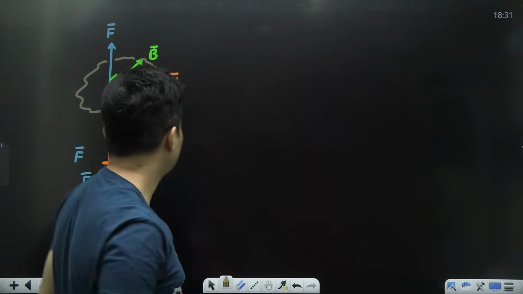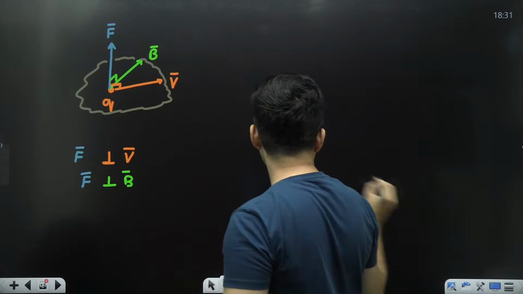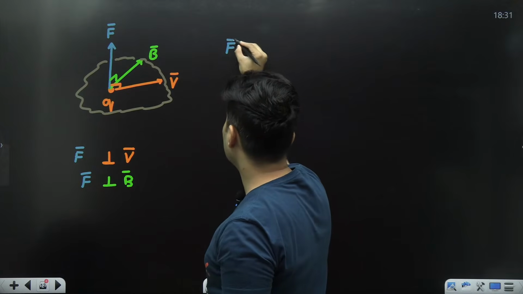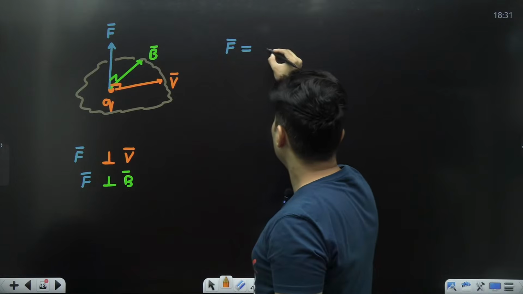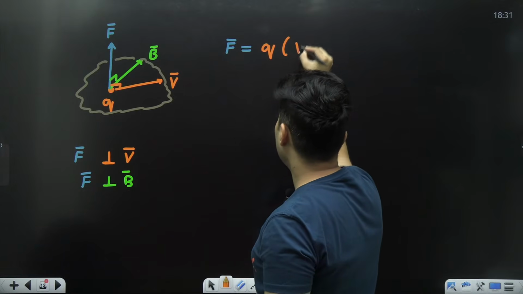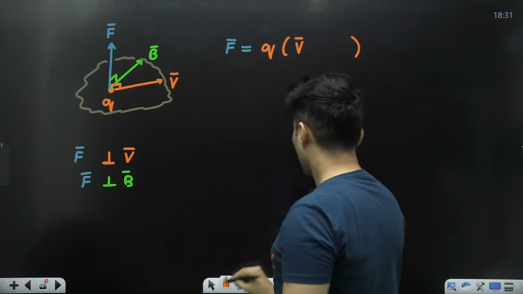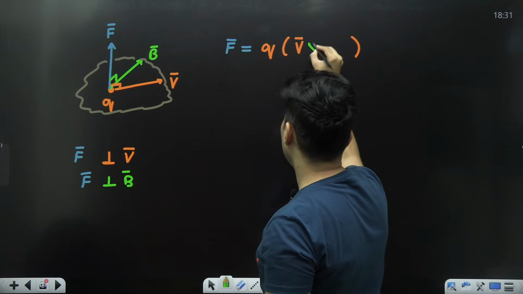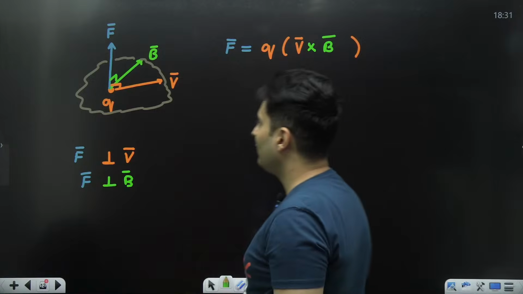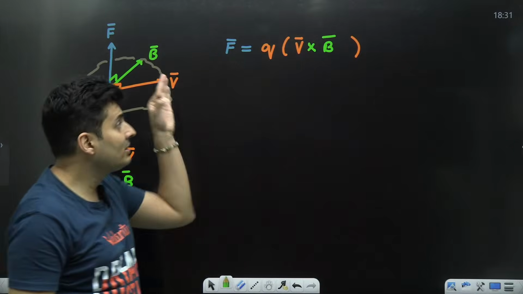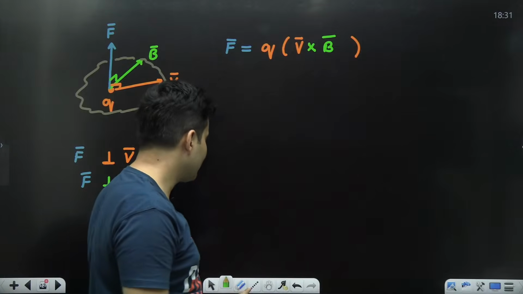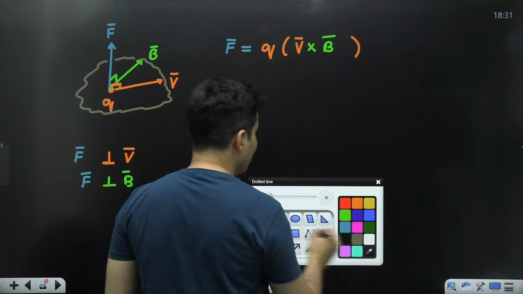It's like this. And the value of this particular force comes out to be charge into velocity cross producted with the magnetic field. So it involves a cross product. That is something which you need to be very careful about.